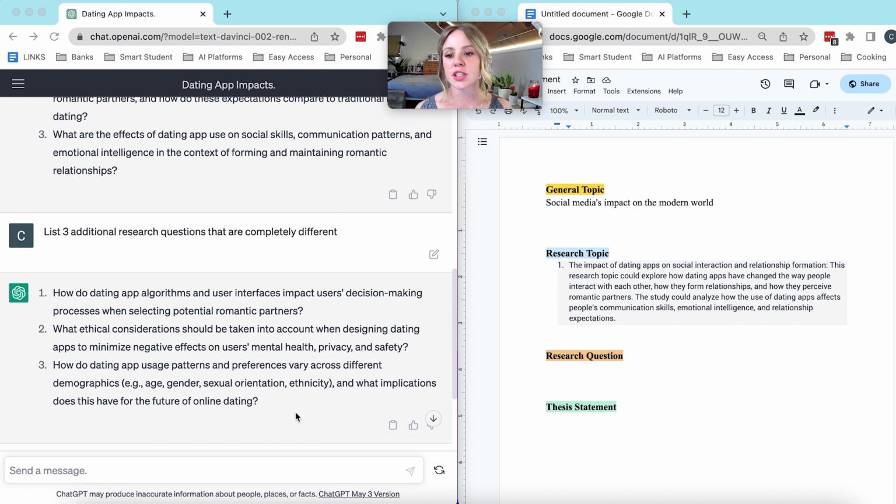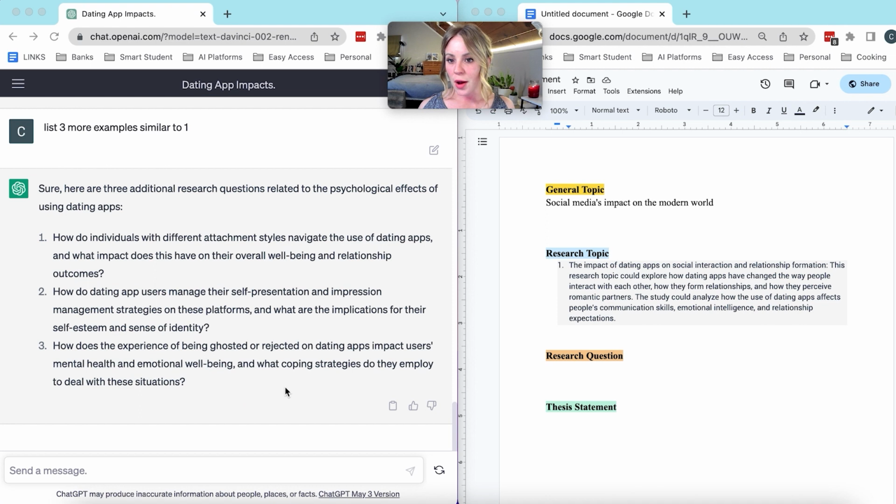I think researching dating apps from the perspective of how platforms are set up to create matches and attract people, that's kind of fascinating. So let's see what we get. So here's the response, and interesting. Notice how it's giving us 3 additional research questions related to psychological effects of using dating apps.